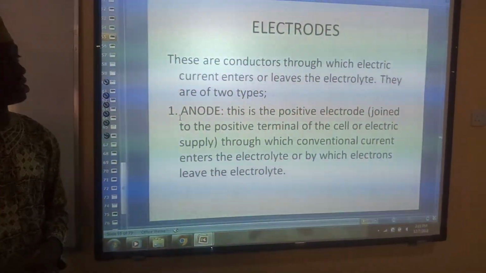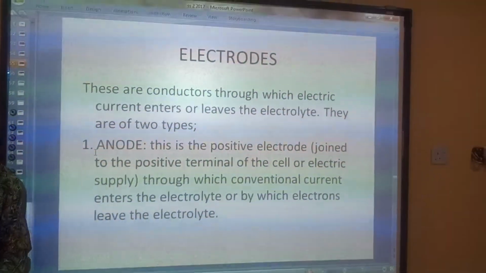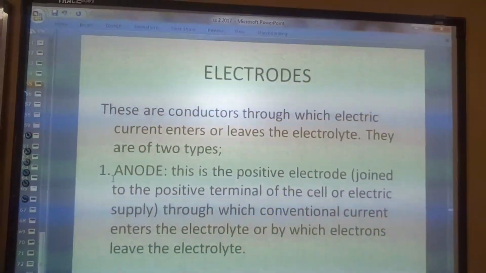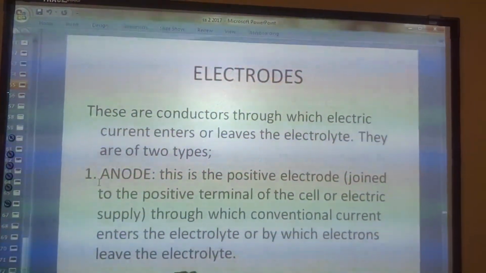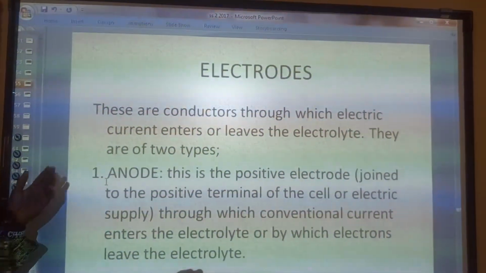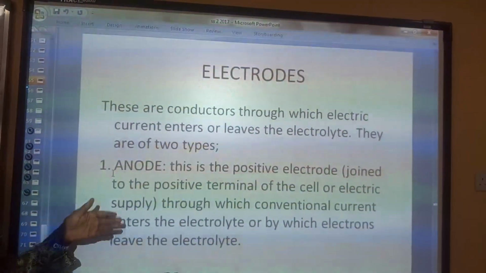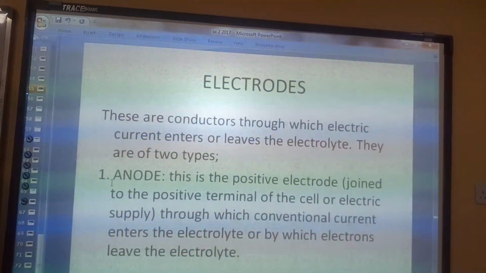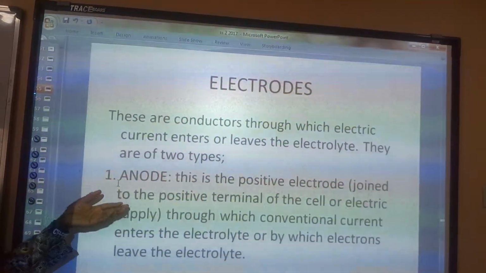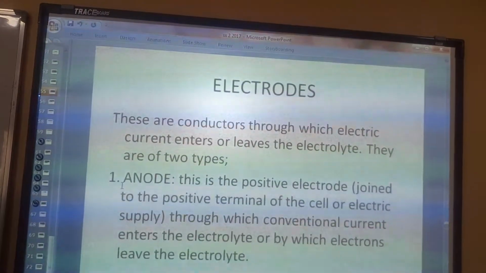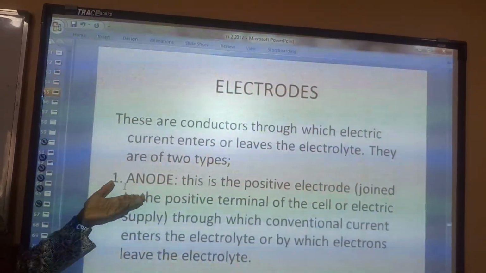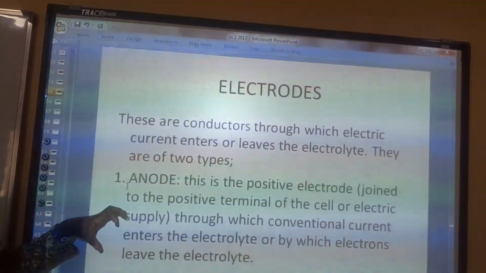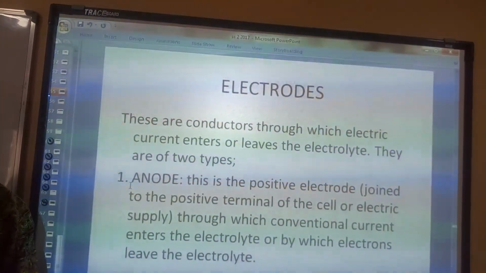Moving on, we also have another thing to talk about, that is the electrodes. What do we mean by the electrodes? The electrodes are conductors through which electric current enters or leaves the electrolyte. Our electrodes are of two types. We have the anode, which is the positive electrode, and it is the electrode through which electricity leaves the electrolyte.